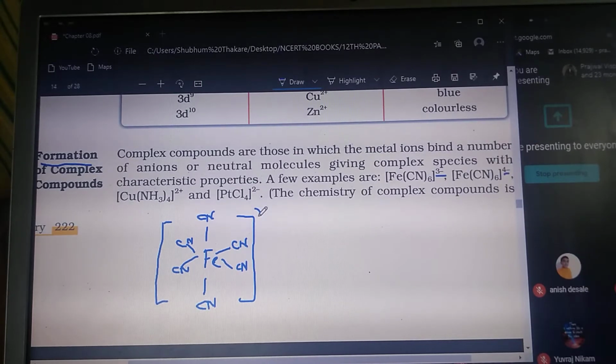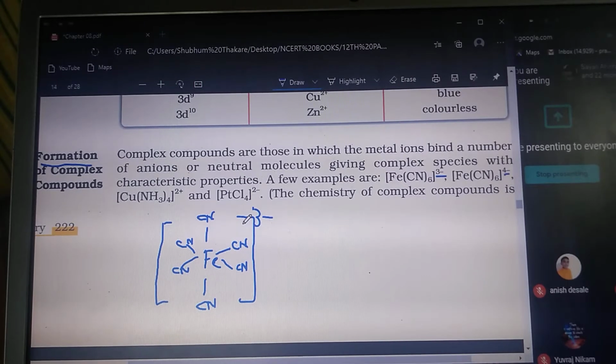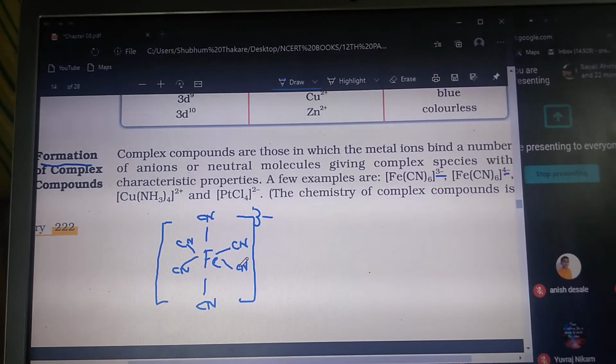Outside the square bracket, on the right hand side, top side, you have to write the charge present on that complex. So here I am writing the -3 charge present on that complex. In this way, this is called a ferricyanide. But if it has a 4- charge, then it is called a ferrocyanide.